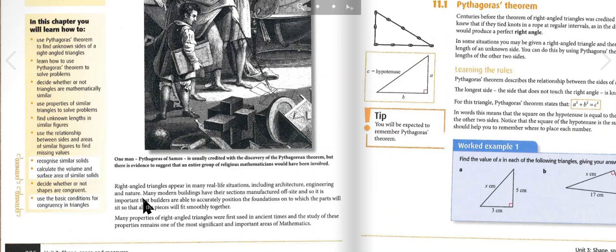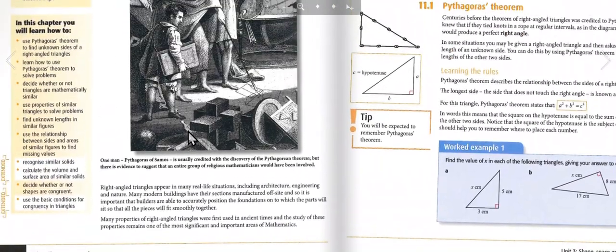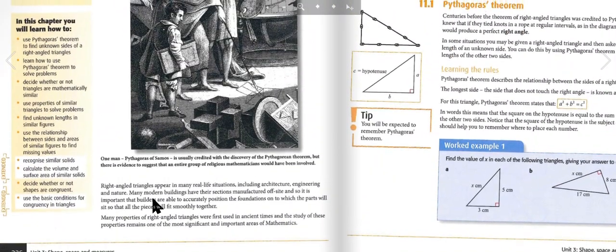Right-angled triangles appear in many real-life situations, including architecture, engineering, and nature. Many modern buildings have their sections manufactured off-site, and so it is important that builders are able to accurately position the foundations onto which the parts will sit so that all pieces will fit smoothly together.